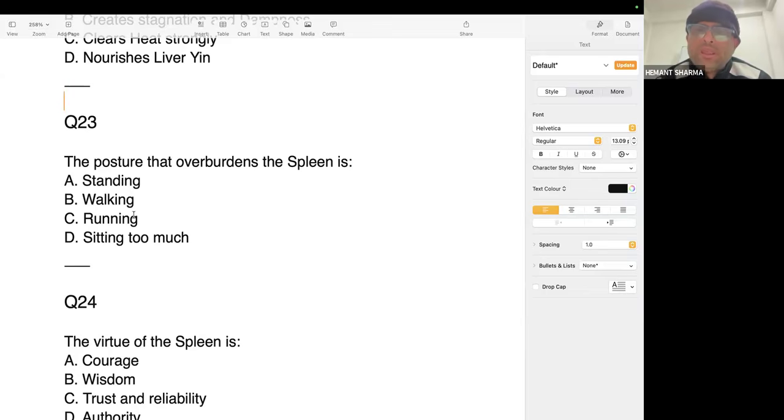But remember one thing, anything where little movement is not there is bad for the spleen. If you want to keep the spleen healthy, then do gentle movement.